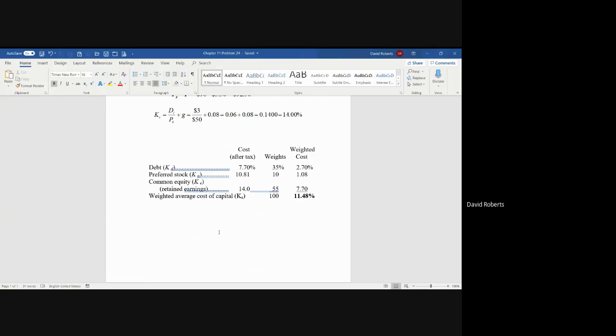35% of the money is raised through debt. So you simply take the 7.7%, multiply by 35%, and you wind up with 2.7%.